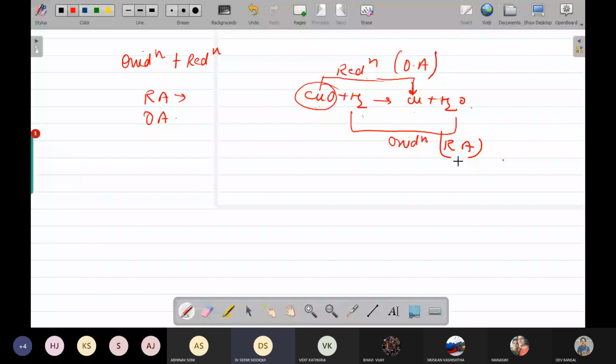Now this oxidation has a damaging effect basically on the metals as well as on the food. If it is on metals, then it comes under the category of corrosion. And if it is in the case of food, then it is rancidity. Corrosion basically is a process of gradual deterioration of the metals due to the attack of atmospheric oxygen, or you can say atmospheric gas.